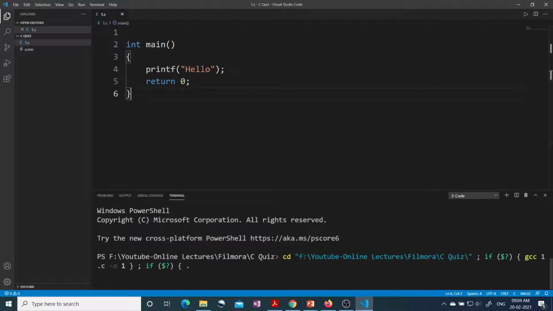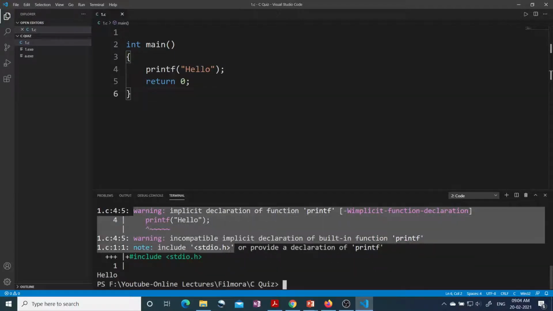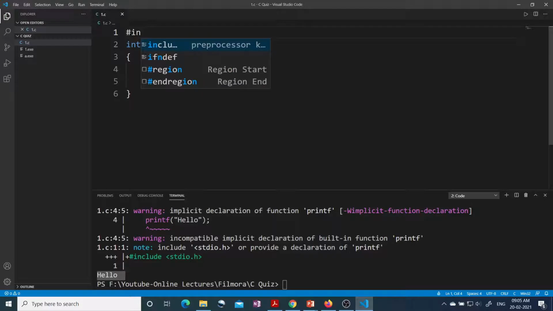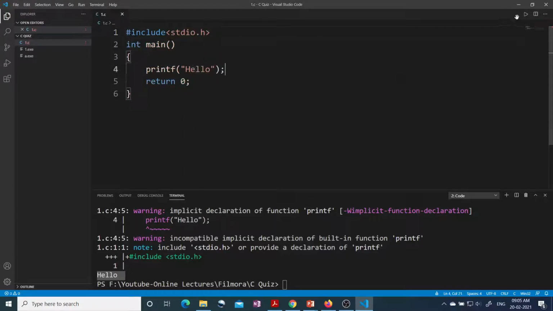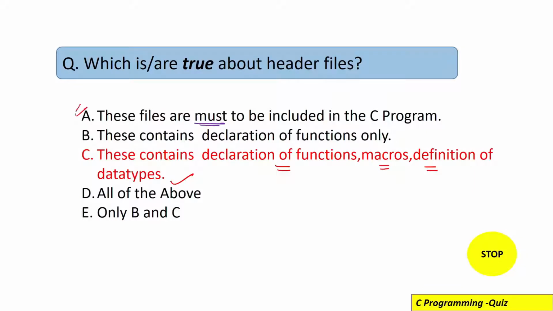So see, this program is giving me a warning. Here you can see it is saying that stdio.h has the declaration of printf, so you should use that. Although it is giving me the answer as hello, the correct thing is that we should always include the header file when we need to use it. So if I use hash include stdio.h and now run this program, I will not get any warning. I got hello. So that's why option A was incorrect.